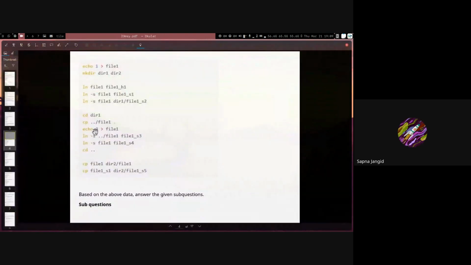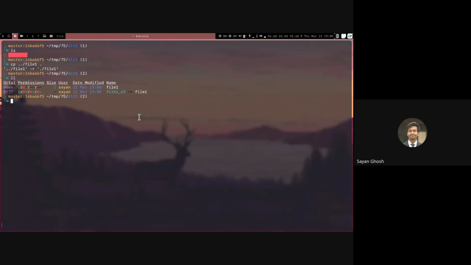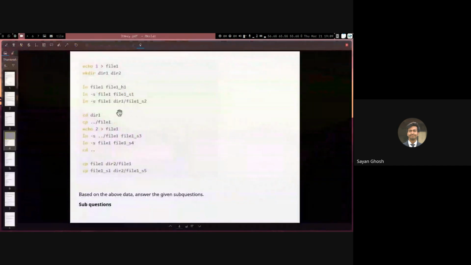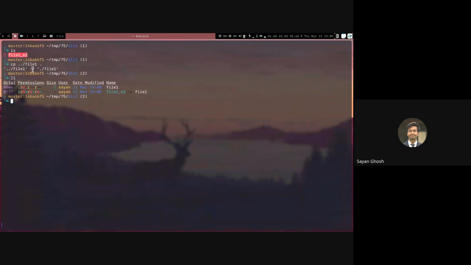So red means a broken link, sir? Yeah, red means that the link is broken. It's trying to access some file, but that is not there. Okay. So the colors might not always be there. It depends on your terminal. If you have a terminal that supports color, it will show it in this color.